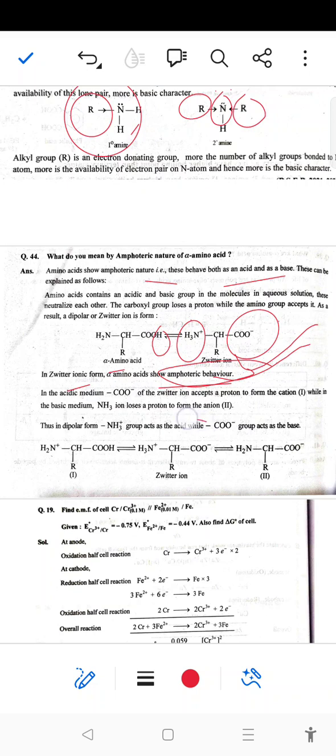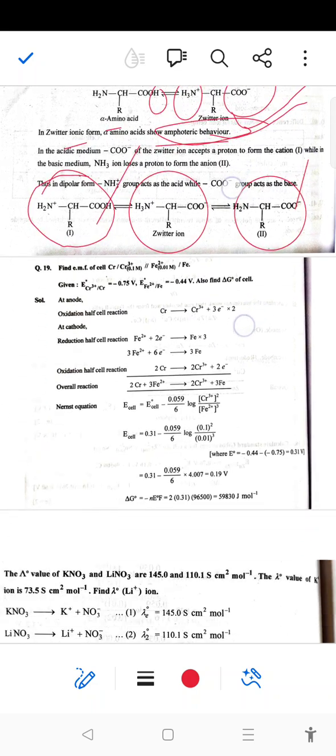So this is the zwitterion structure, which shows 1 and 2 ionic structures in which both dipolar structures are shown. So this is amphoteric in nature.